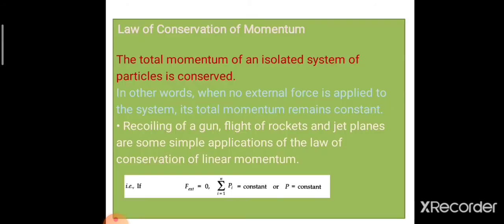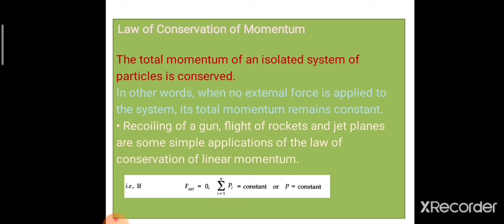Law of conservation of momentum. According to this law, the total momentum of an isolated system of particles is conserved. In other words, when no external force is applied to the system, its total momentum remains constant.